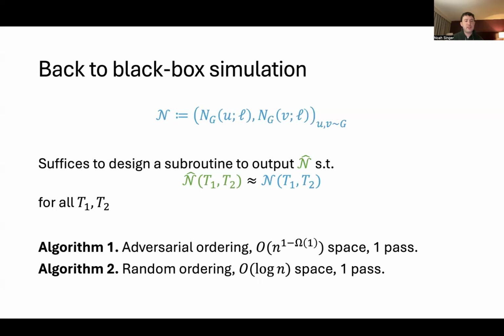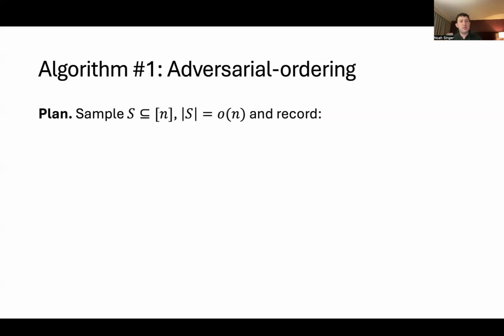Okay, and I have two algorithms I'm going to design for this task. One works if the edges are ordered adversarially. It uses polynomially sublinear space, and it uses one pass. And then the second algorithm works in the random ordering setting, and it uses only logarithmic space in one pass. Okay, so what's the adversarial ordering algorithm?